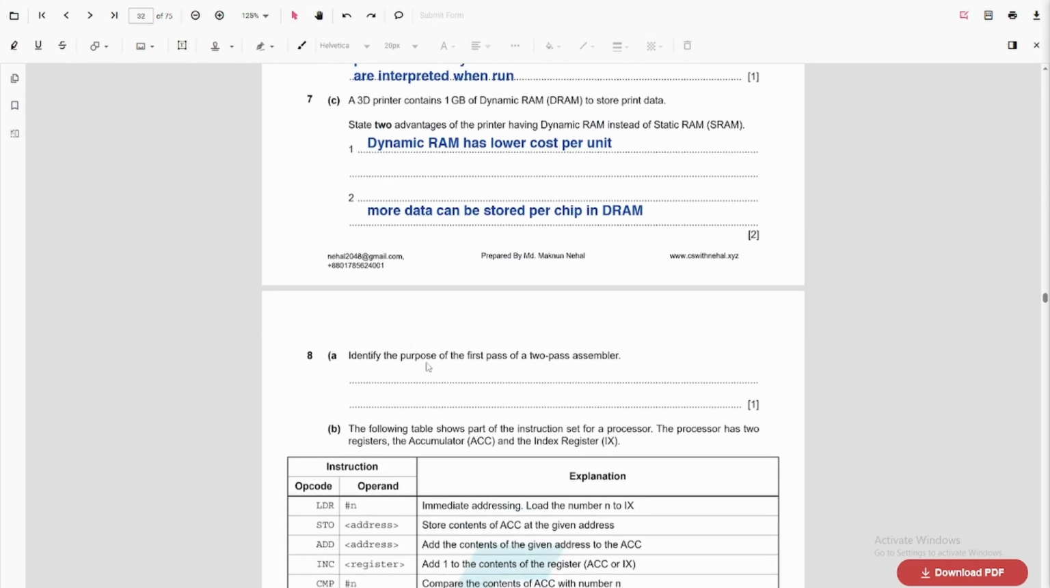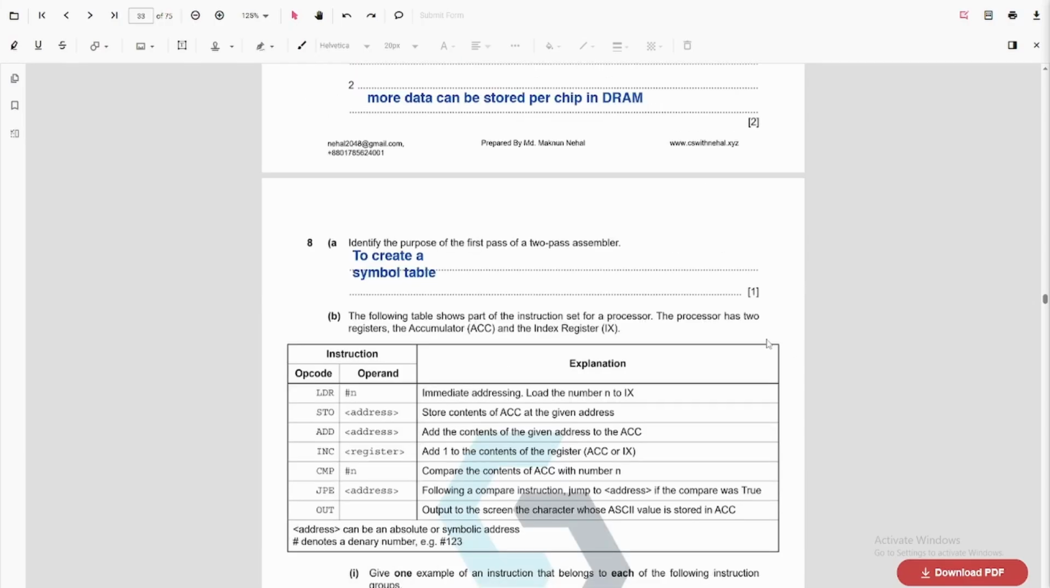All right. Identify the purpose of the first pass of a two-pass assembler. So in the first pass, we create the symbol table, and in the second pass, we generate the object code or the machine code, right? So this is the two-pass assembler.